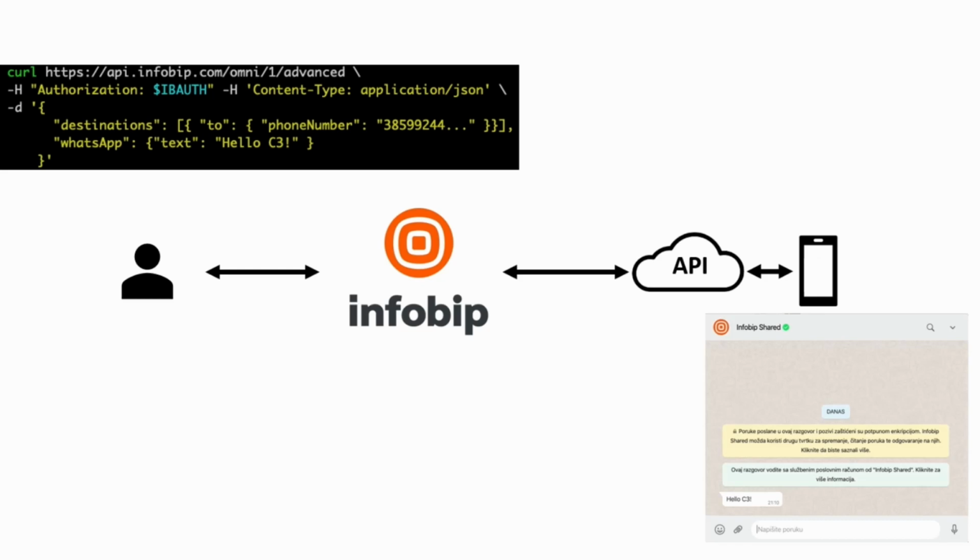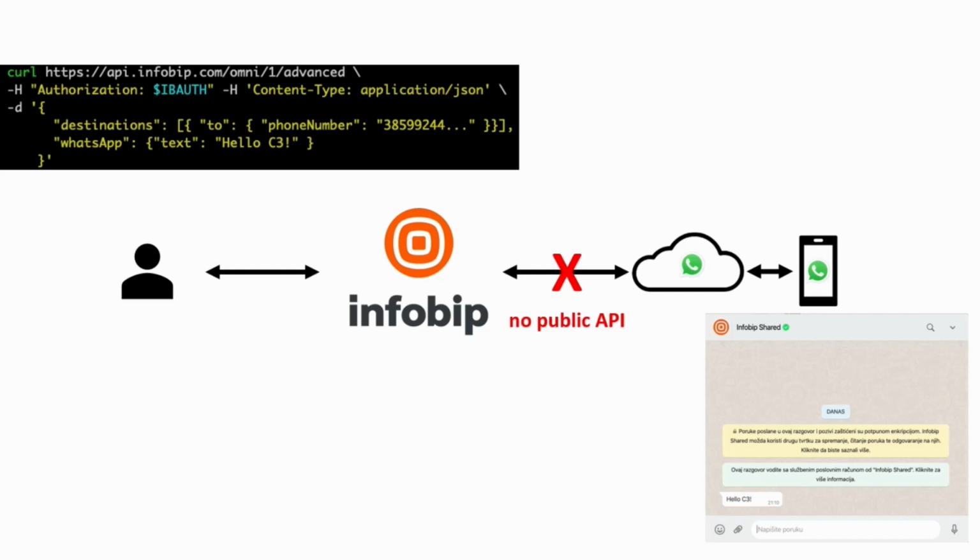Of course, the communication also flows in the other direction. When an end user types a message on their phone, it will reach us over the cloud. Somehow it will reach the Infobip platform, and we will push it to the customer or provide some service for this message. But for WhatsApp, the situation is different.